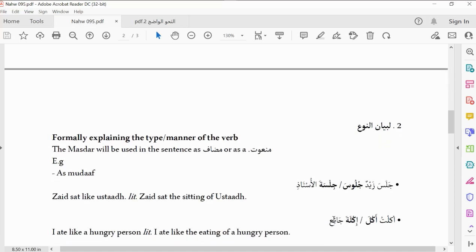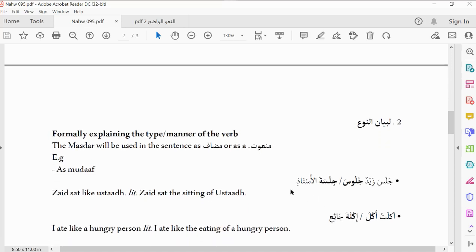When you want to do that in the Arabic language, we do it in two ways. Either we use the idafa process, like the example we have brought now: Jalasa Zaidun jilsatal ustadhi. Do we get it now? Masha Muhammadun mishyatan-nabiyyi, or Masha Zaidun mishyatan-nabiyyi. Muhammad walked like the walking of the Prophet, peace be upon him. Do you get it now? So that is that.